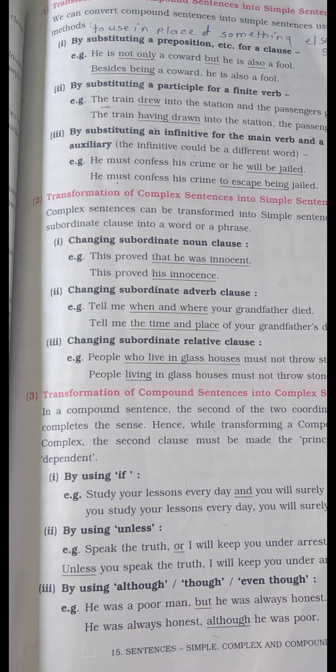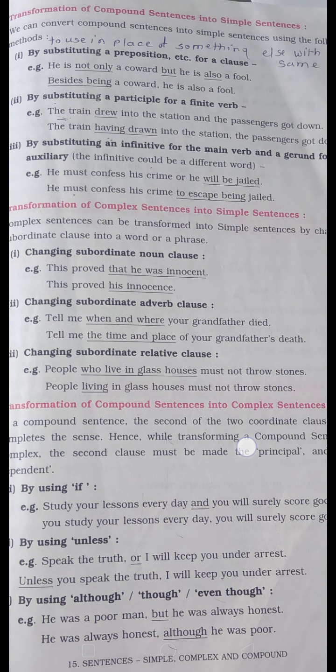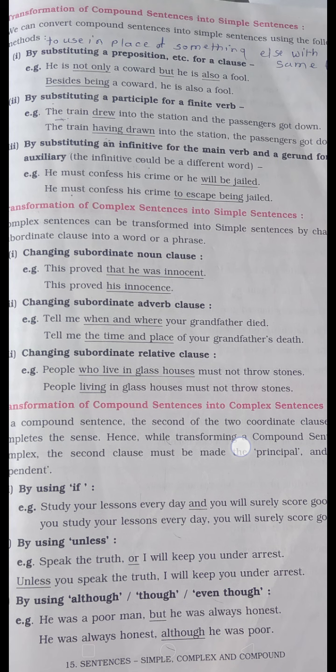Changing subordinate clause into adverb clause. Tell me when and where your grandfather died. When and where: in that sentence, instead of that we have to use an adverb clause. Tell me the time, which means when, and where means place. Tell me the time and place of your grandmother's death. The meaning is not going to change with the help of the adverb clause there.